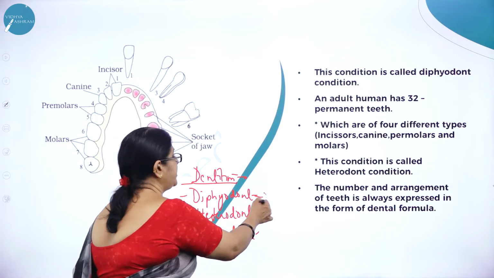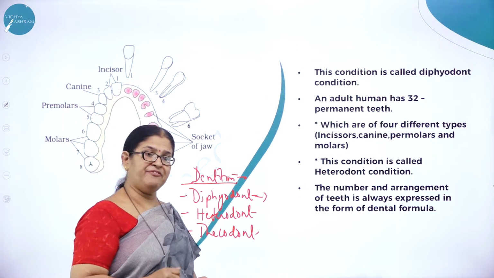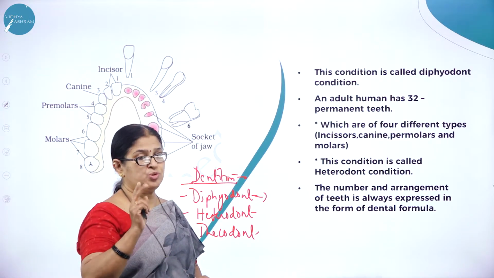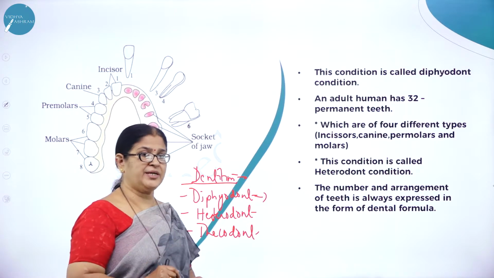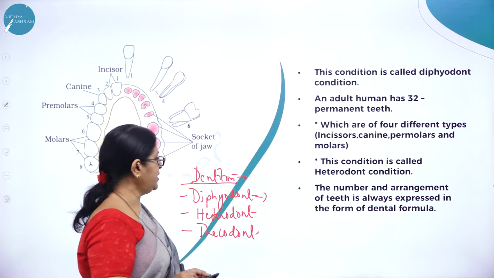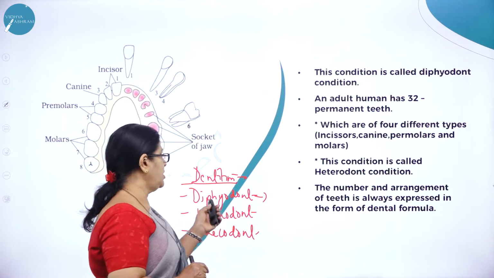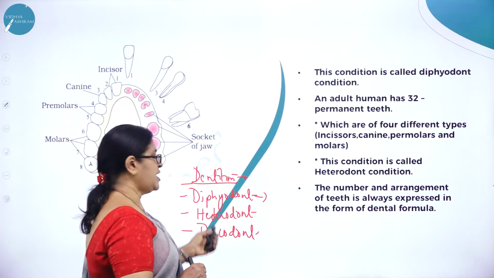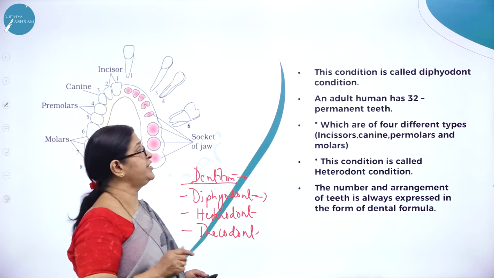What is diphyodont dentition? As we know, in the lifetime of an individual, there are two sets of teeth, that is the milk teeth replaced by permanent teeth, and that is called diphyodont dentition. And heterodont dentition, we have different types of teeth.